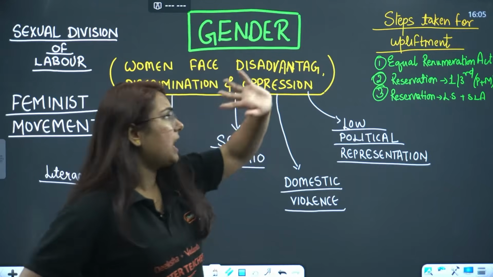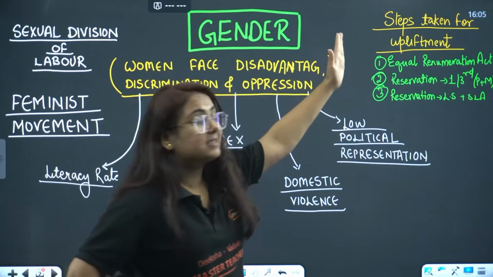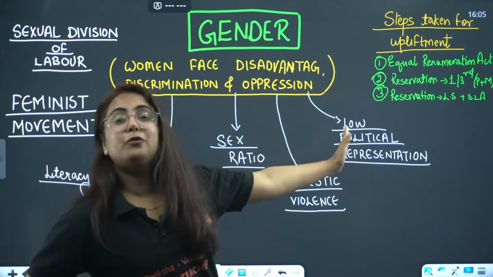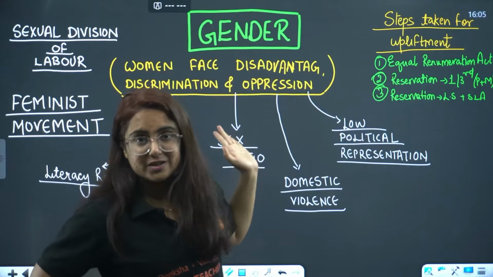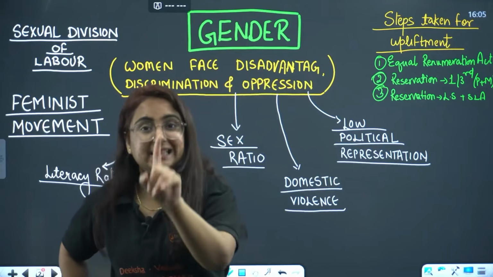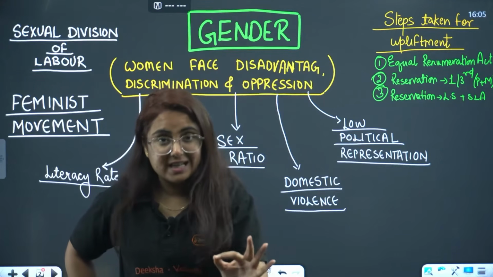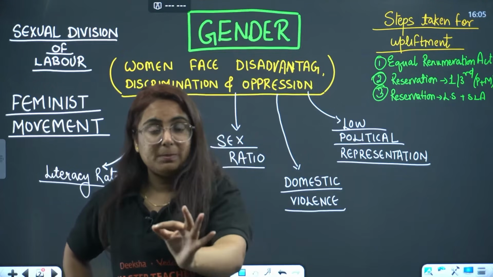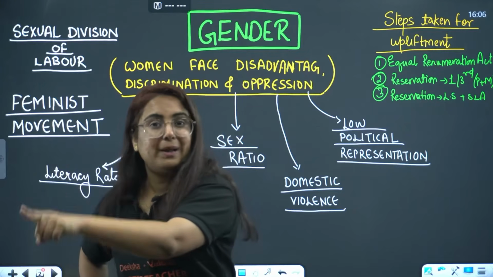However, another question comes: what are the steps taken for the upliftment of women over these discriminations? So first one, you will talk about the Equal Remuneration Act 1976, which says that there will be equal pay for equal work for both men and women.